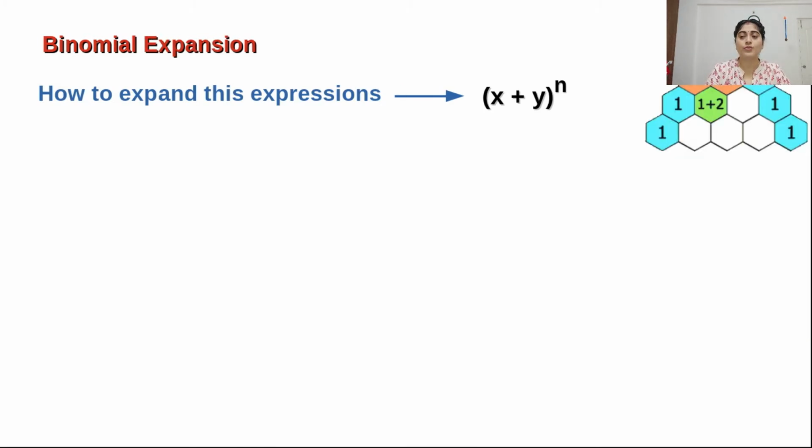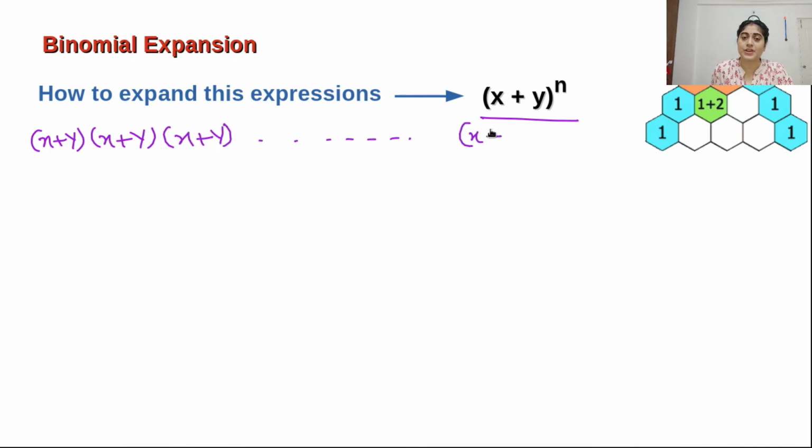If I go for the generalized terms, if n terms are there, how can we expand this expression? Up to n equals 1, 2, 3, 4, we can solve through the Pascal triangle, or we can expand it directly. But if it is a high power, suppose there are n terms: x plus y into x plus y into x plus y, like that we have written n times. So there are a total of n terms.